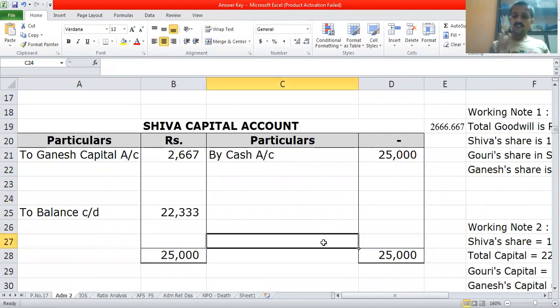Remember, both the methods are right, whether you do it through the current account or the capital account, but the most suggested is to do it through the capital account, even though you get the marks either way, it is still the right method.